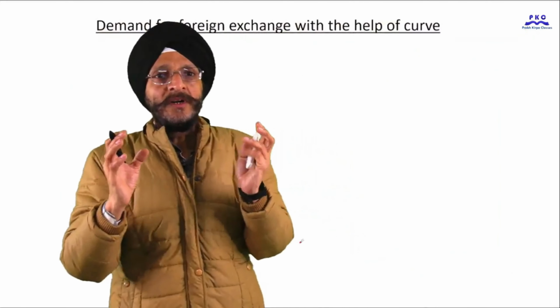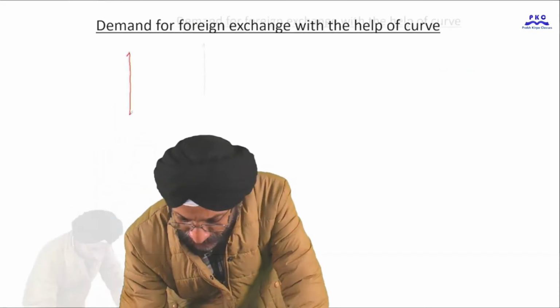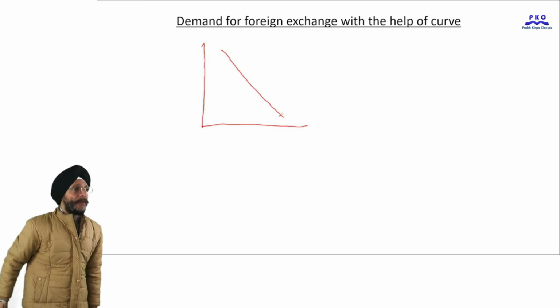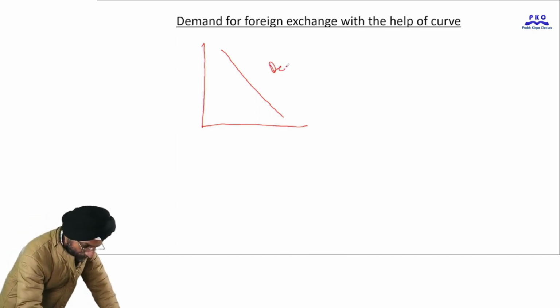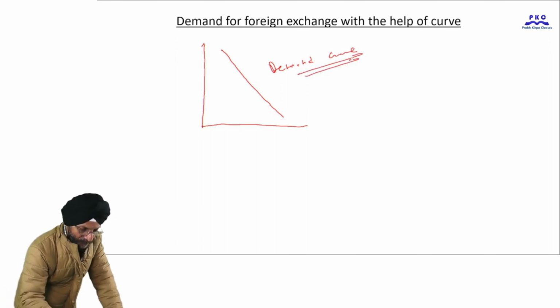Now, the demand for foreign exchange with the help of a curve. This is the demand curve of foreign exchange.